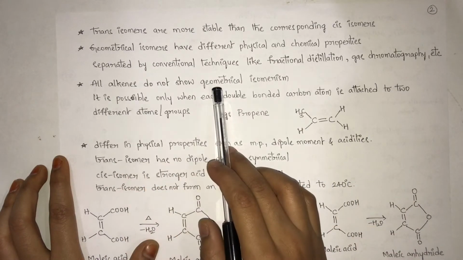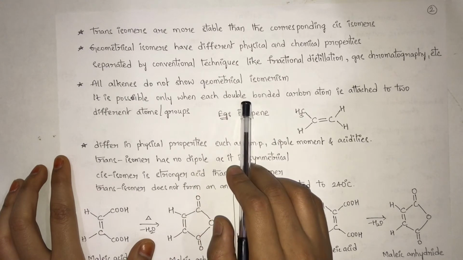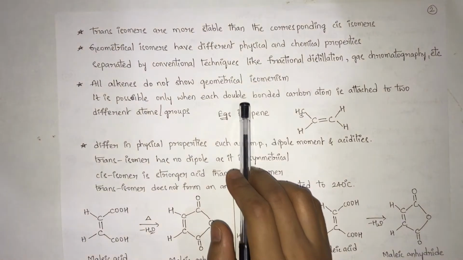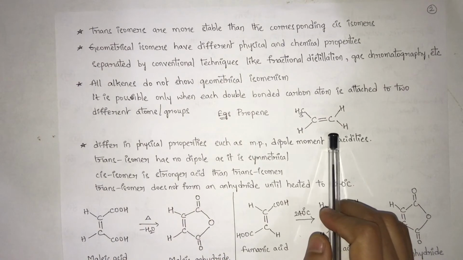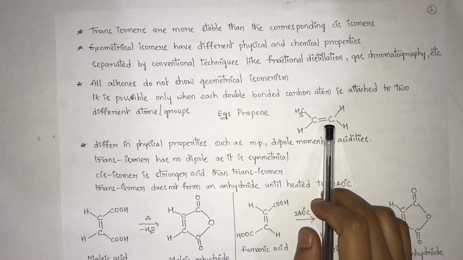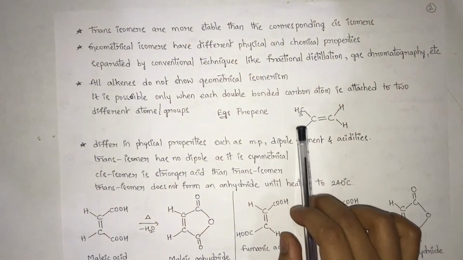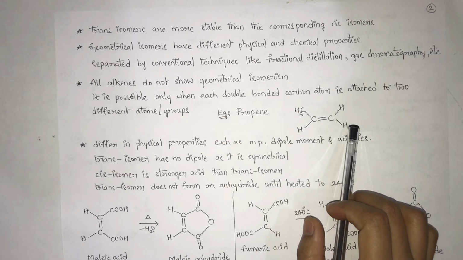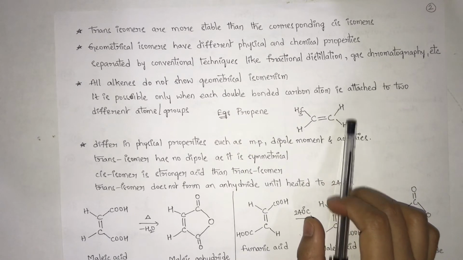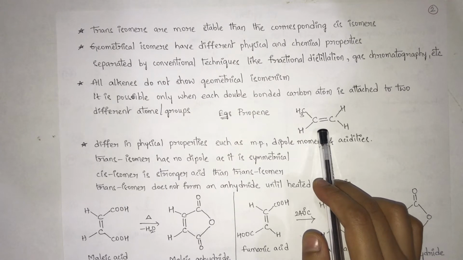All alkenes do not show geometrical isomerism. It is possible only when each double-bonded carbon atom is attached to two different atoms or groups. Example, propene. This is the structure of propene where we can see the double bond between two carbons. This carbon has two different groups, but the other carbon does not have two different groups. Due to the presence of the same groups, it lacks the property of exhibiting geometrical isomerism.